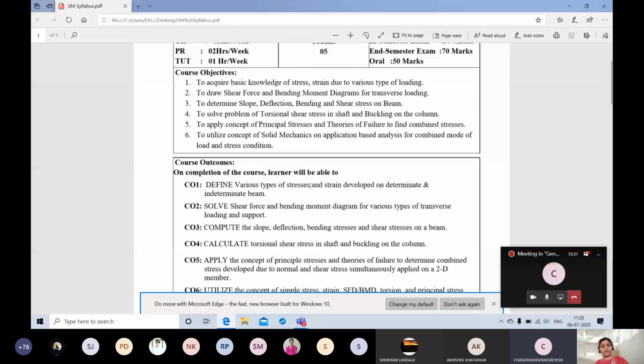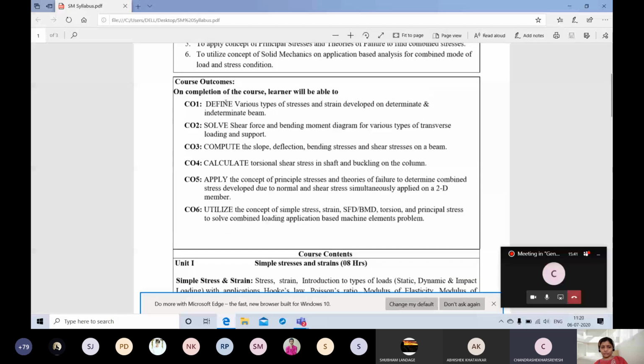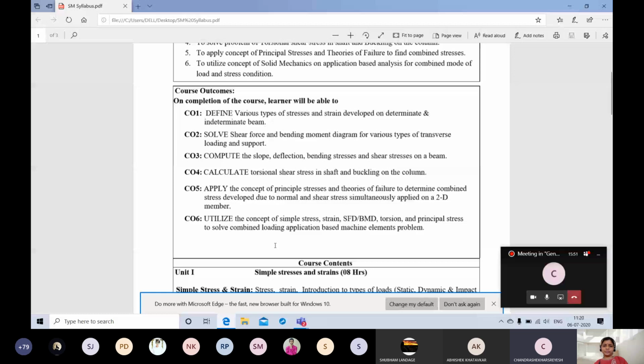And here, after completion, see, this is CO1, CO2, these are the course outcomes. So this is what you will be able to learn after completion. This is called a course outcome. Just have a brief overview of course objective, course outcome and all that. Just have a look only. Later on we will go through it in detail.